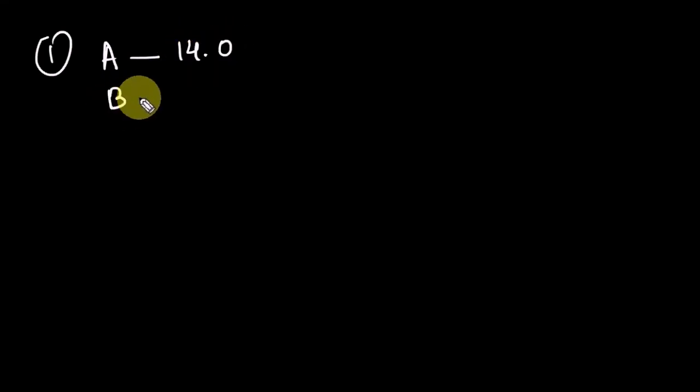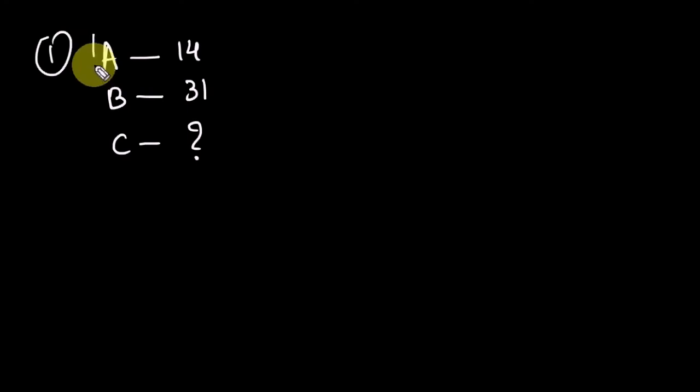Element A's atomic mass is given, let us consider 14. B is the middle element, its atomic mass is 31. And for element C, they are asking us to find the atomic mass.